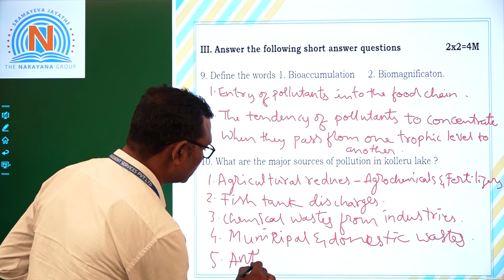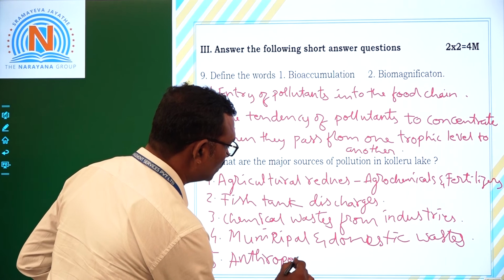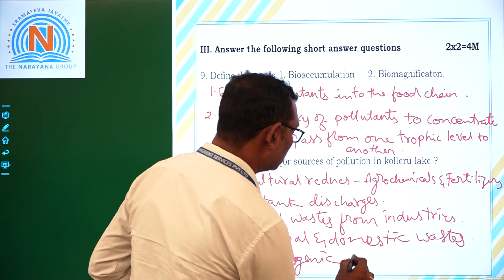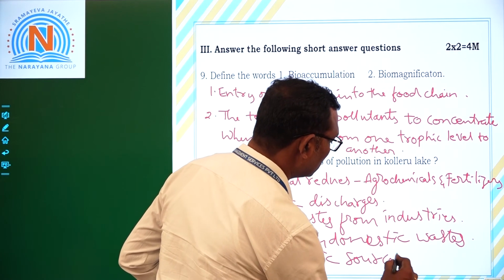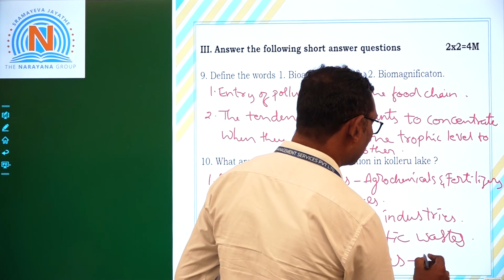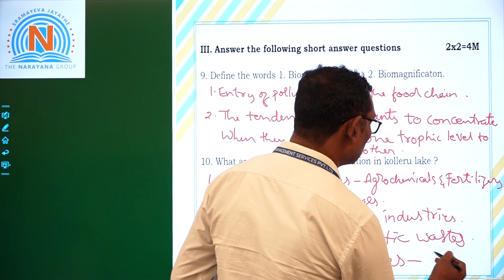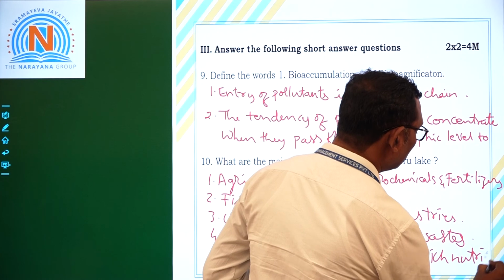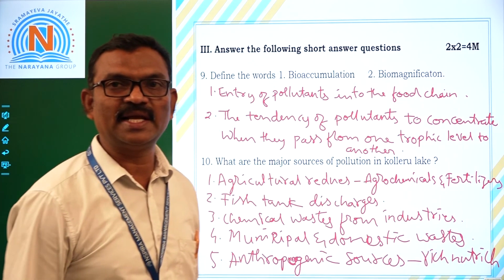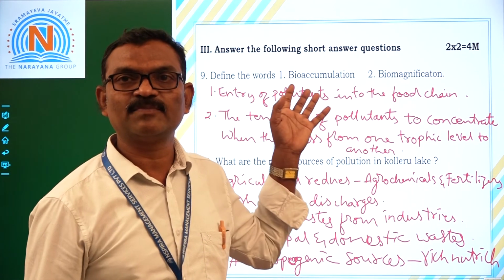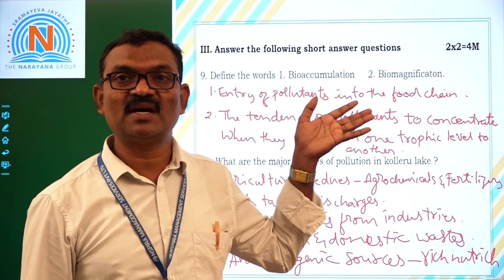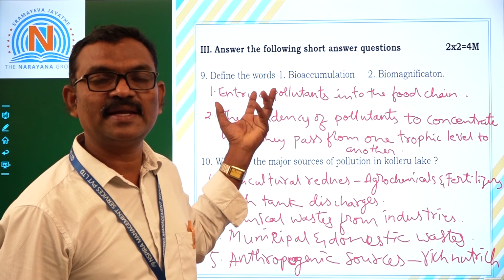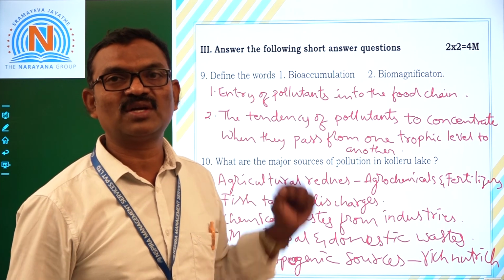Anthropogenic sources release rich nutrients. When rich nutrients are available in Kolleru Lake, weed plants like Eichhornia and Pistia grow there, and then again it is a problem for the aquatic organisms.